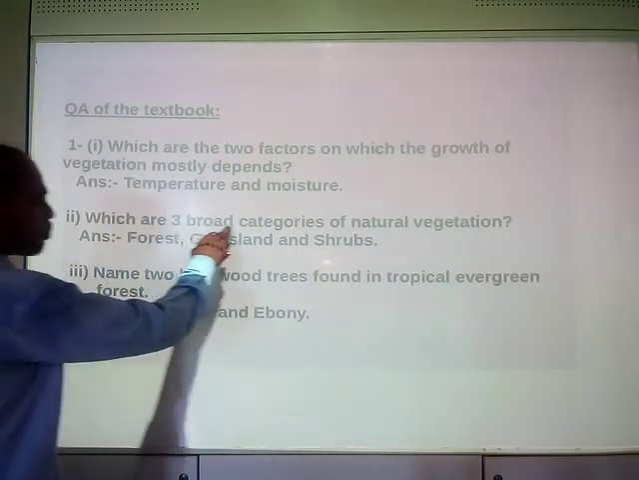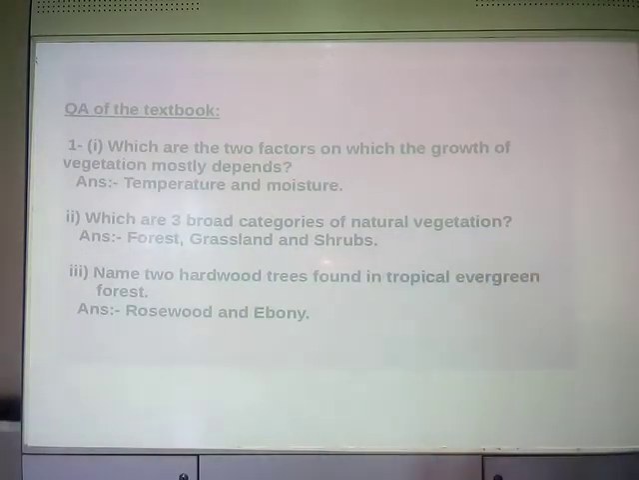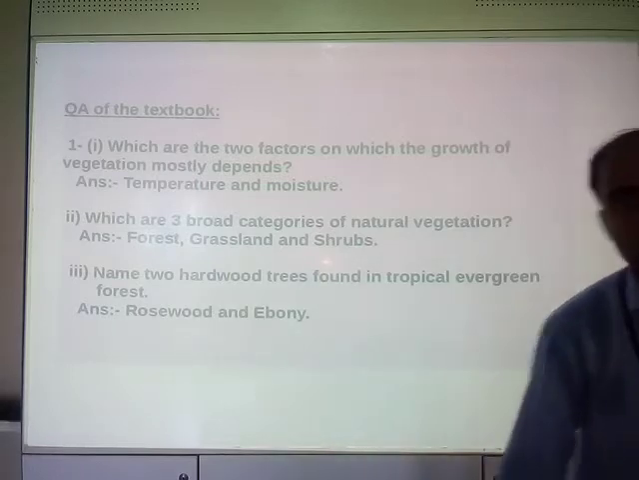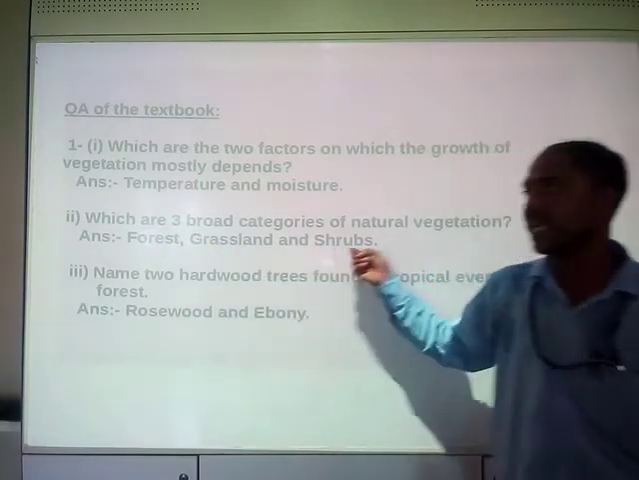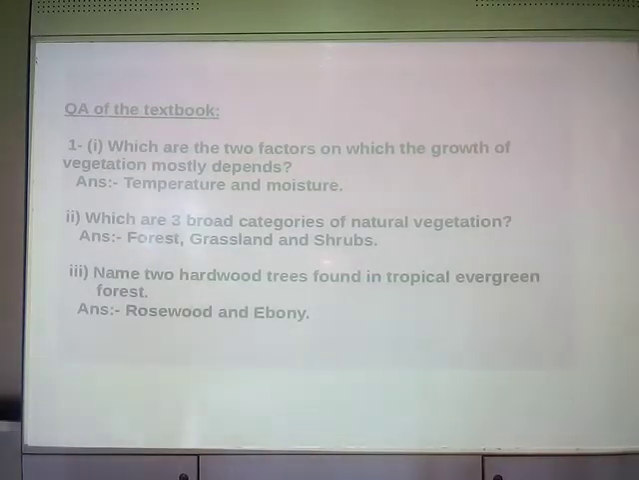Which are the 3 broad categories of natural vegetation? What are the 3 broad categories? I have already discussed. Forest is there, grassland is there, and shrubs are there. So this is the broad category into which natural vegetation is divided.